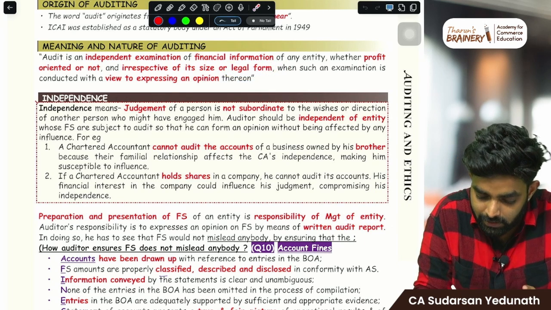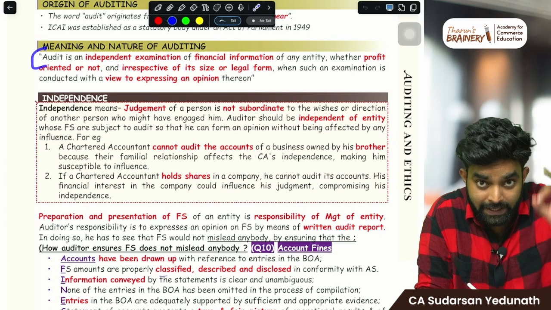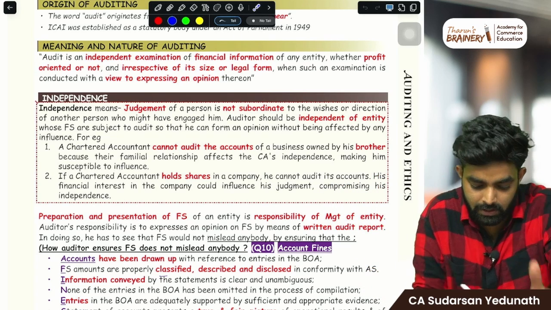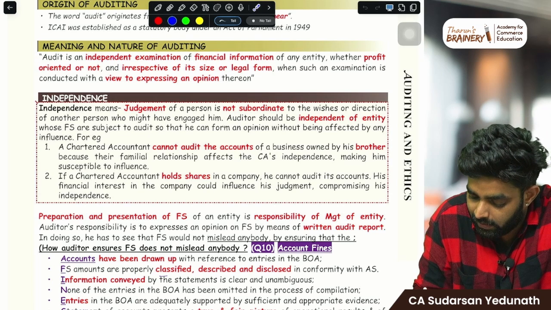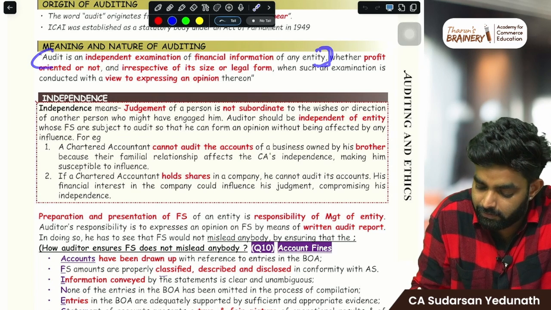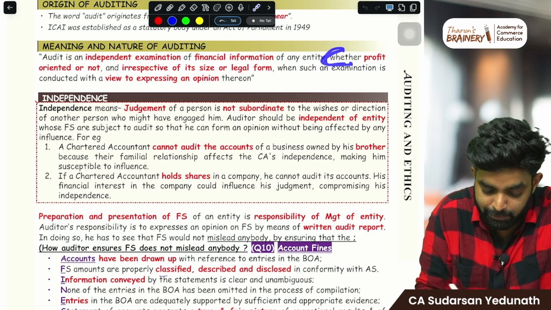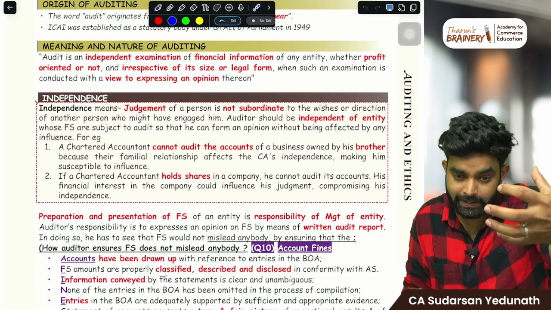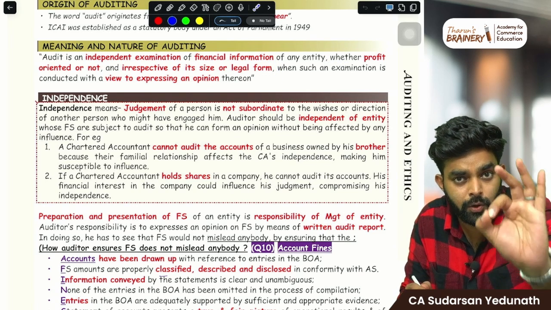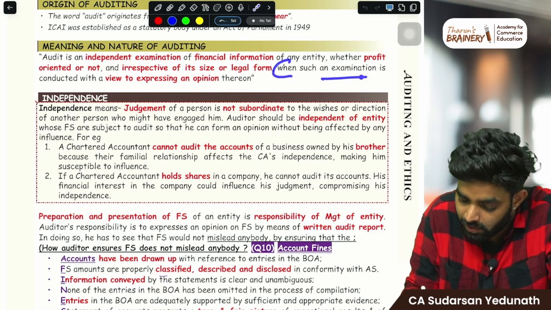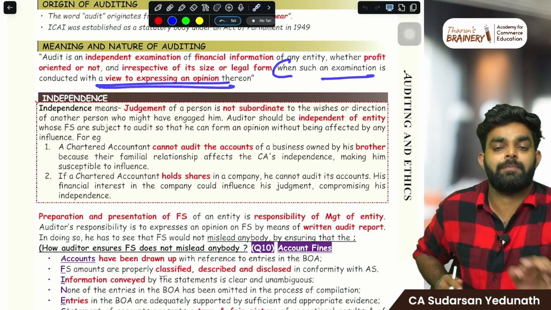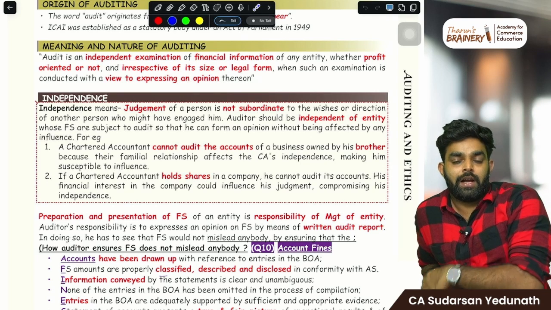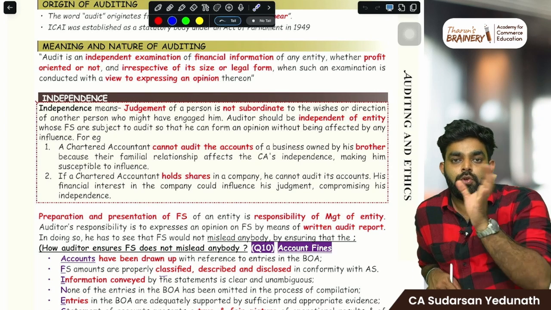So till here, we'll break down the definition into 3 parts so it will be easy for you to learn. Audit is an independent examination, till here. Then next is about the entity, whether profit oriented or not, irrespective of its size or legal form. This is about the entity. And why are you doing the examination? To express an opinion. You are being hired by the owners of the company to do the audit.